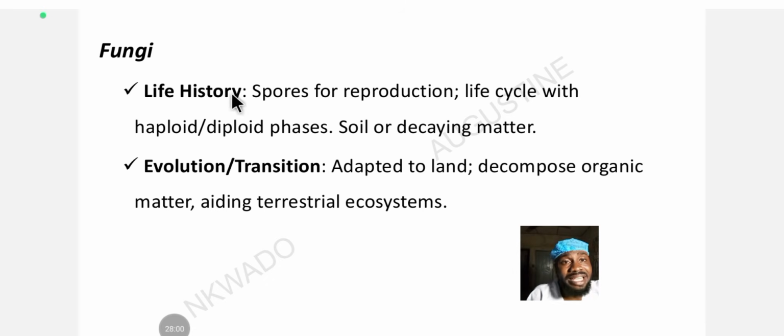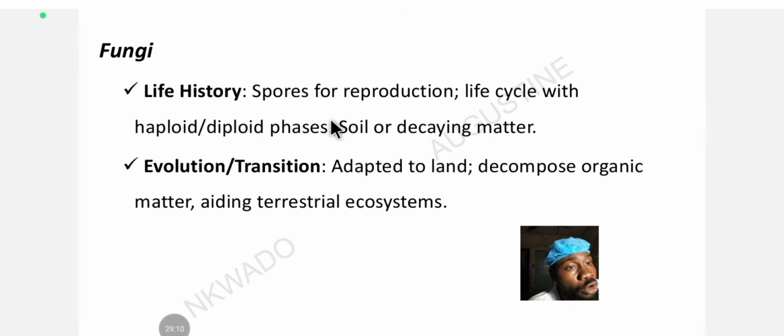All right. The life history of fungi. They produce spores for reproduction. All right. They produce spores, and the life cycle of the fungi includes a haploid and diploid phase. The haploid stage is where one cell is divided by half. That's haploid. Okay. Then from this haploid, it transitions into the diploid phase, where the cells further divide into two. Diploid, okay? That's the phases of its reproduction. And remember, it forms spores for reproduction.